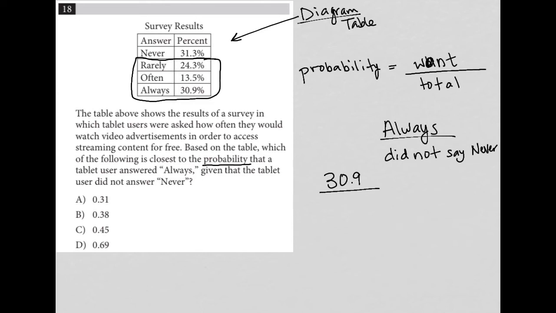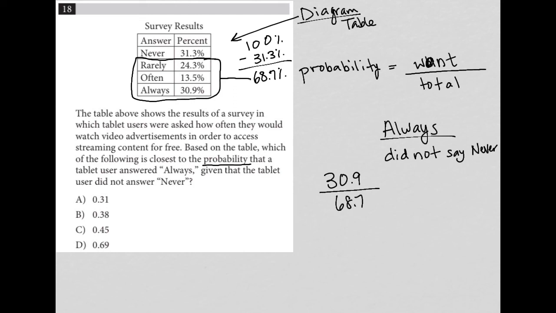So I could add up those numbers together, or I could just say, hey, out of 100% of people who were surveyed, if I subtract out the 31.3% of people who said never, then what I should be left with is the 68, throw this to your calculator, 68.7% of people who did not say never, right? Like this 68.7 should match up with the sum of those values. So my did not say never denominator is 68.7.